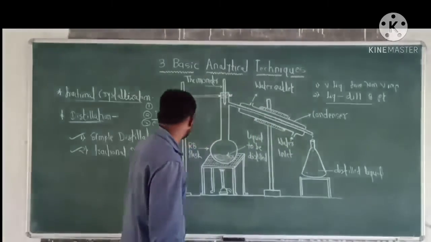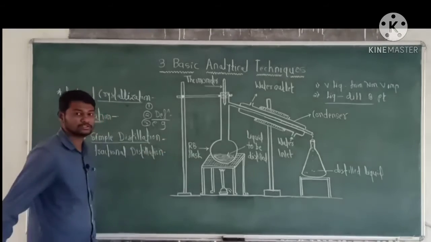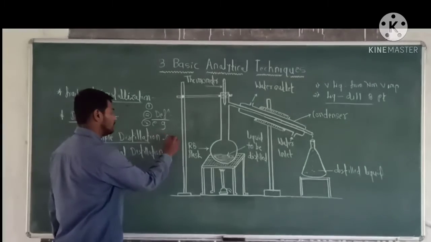Now first, simple distillation. First point, definition.